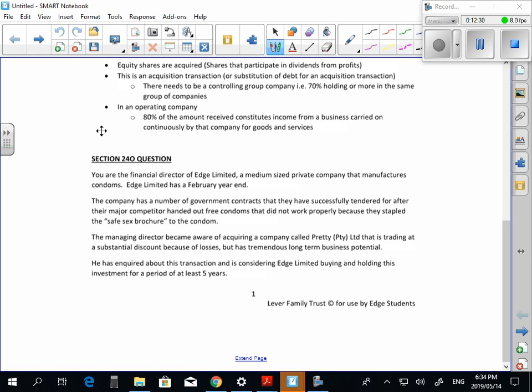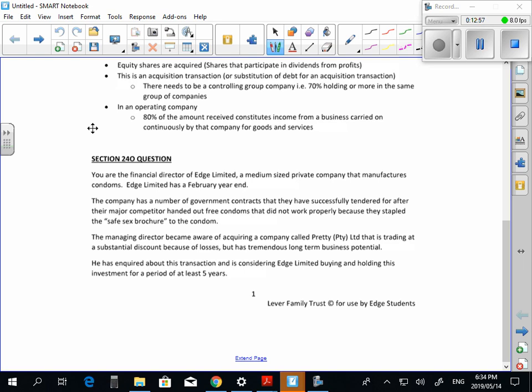The managing director became aware of acquiring a company called Pretty Pty Limited that is trading at a substantial discount because of losses, but has tremendous long-term business potential. Now that's telling you it's a capital transaction. Now remember, 24O is only needed when it's capital. If it's a revenue transaction, if it's share dealing, you'll get the deduction anyway. You don't need 24O. So it's telling you long-term potential.